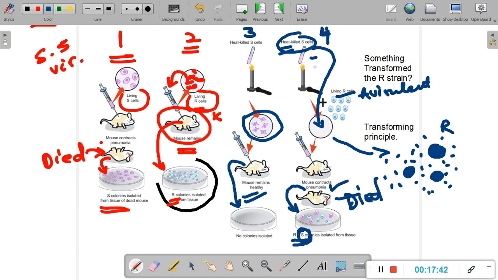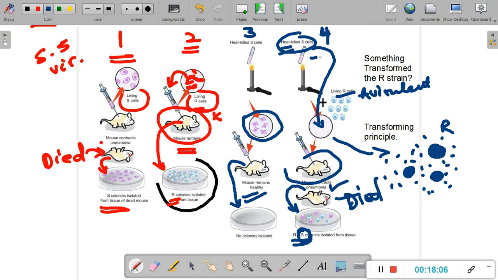Now look at this fourth stage. Where do we have living smooth colonies? We do not have living smooth cells anywhere at all. So what caused the appearance or reappearance of these living smooth cells inside the mice, inside this particular mouse? What caused them to reappear? And this is from where he concluded something very important.